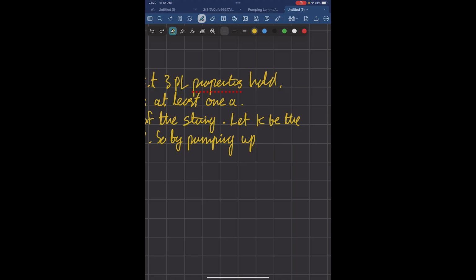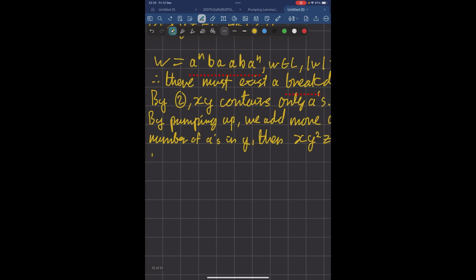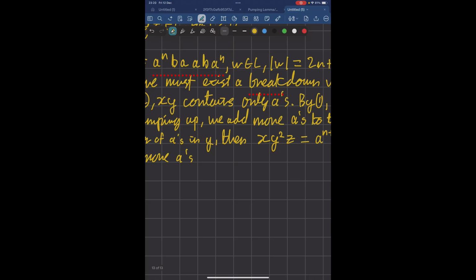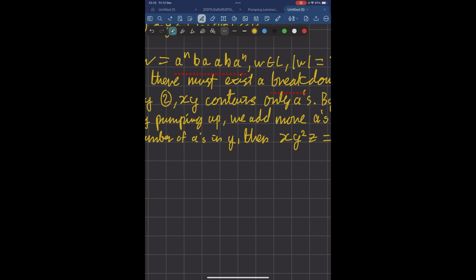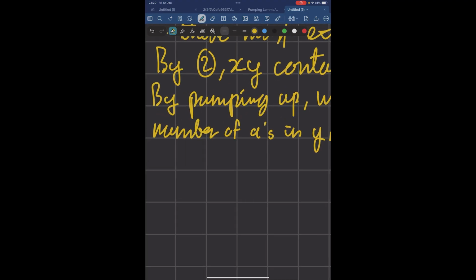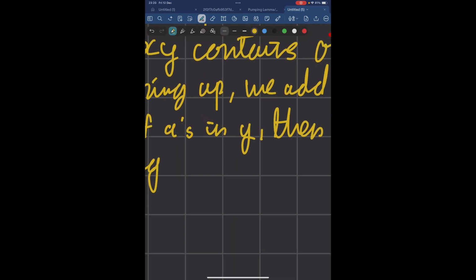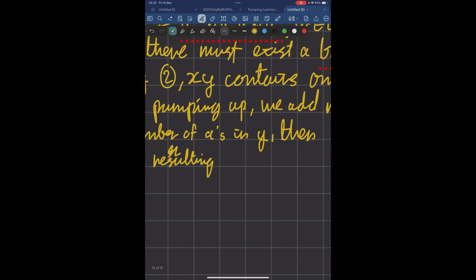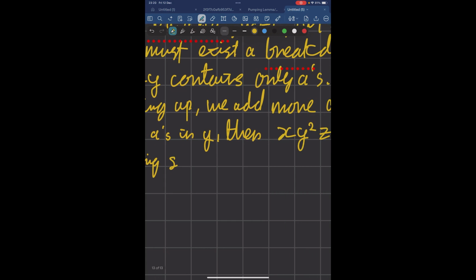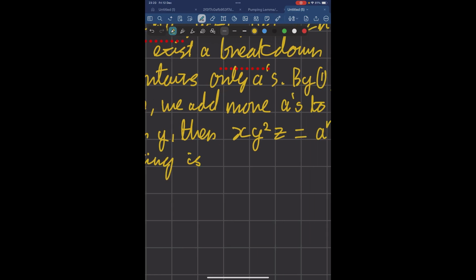So by pumping up, we add more A's. So by pumping up, the resulting string is no longer symmetrical.